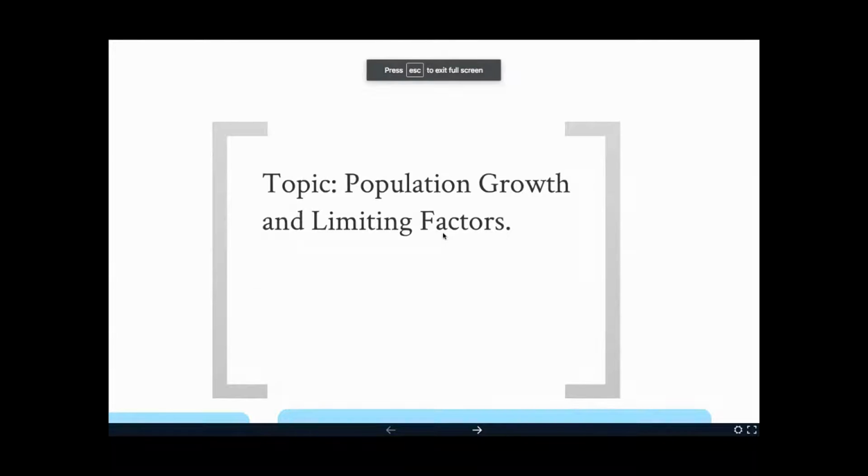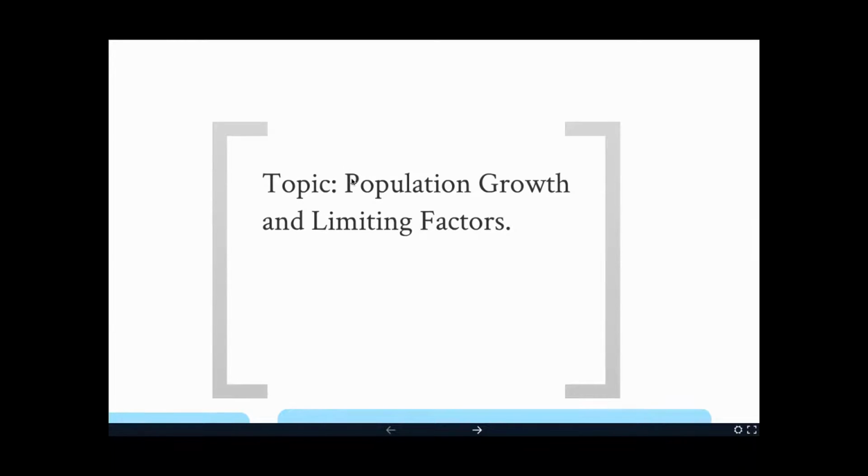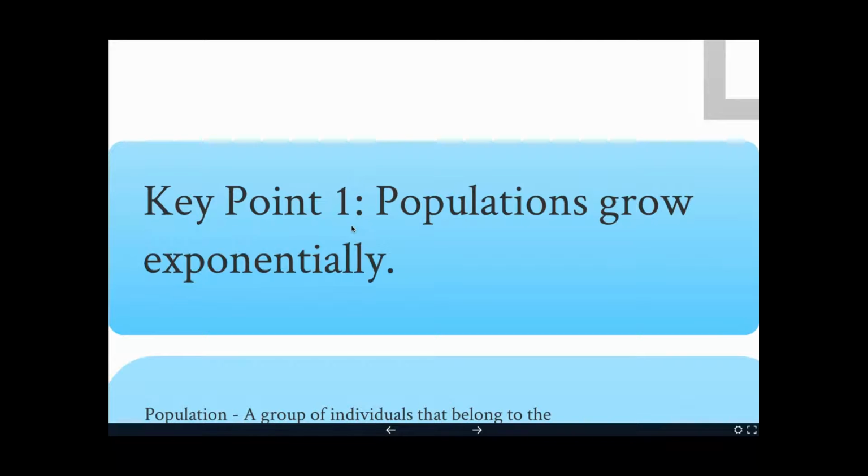So yesterday we took a look at the levels of organization, and we specifically looked at interactions that happen at the community level. But today we're actually going to take a step back and look at populations, a group of the same species living in that same place. Specifically, we're going to look at how they grow, and we're going to look at something called limiting factors, which are the things that stop their growth. So we're just going to take a look at how populations grow.